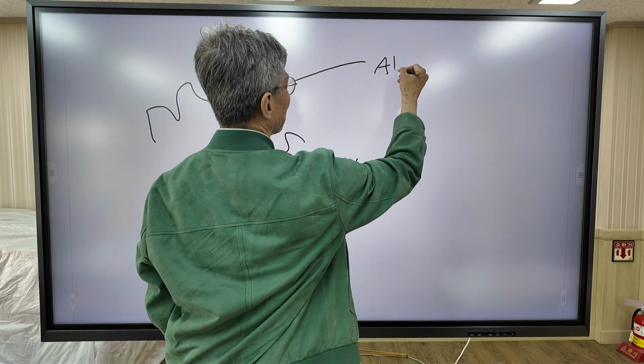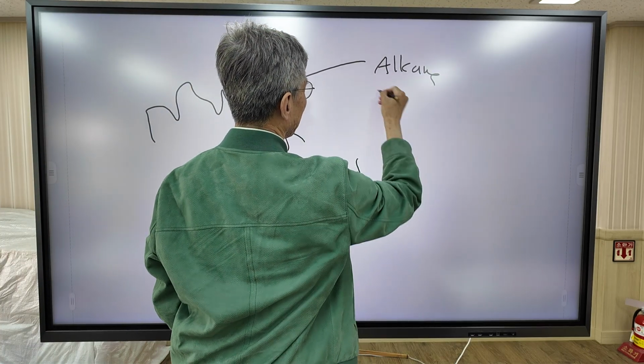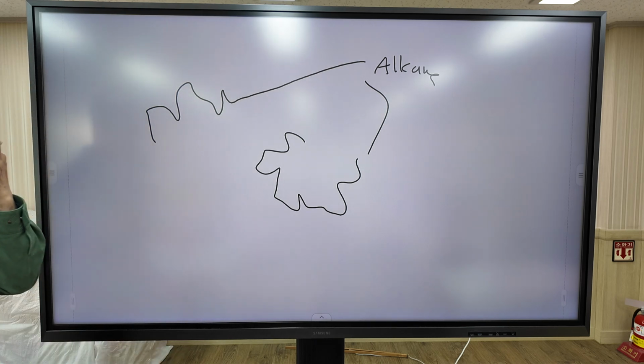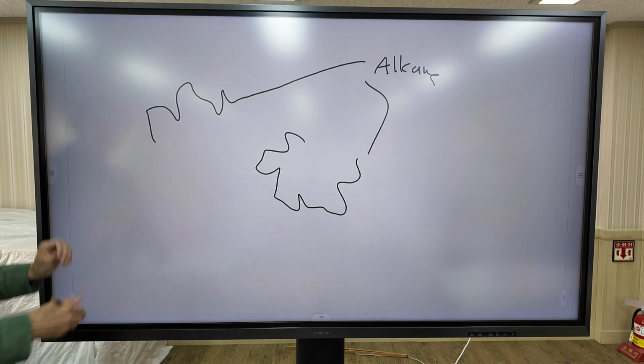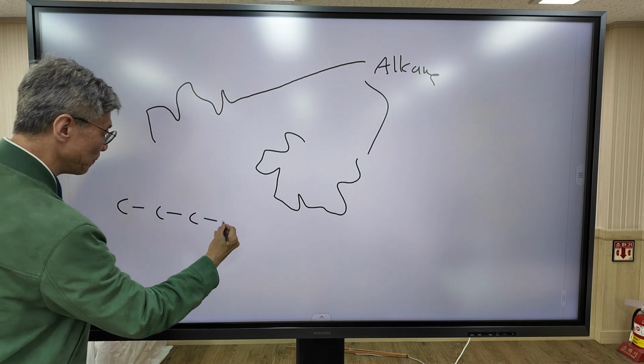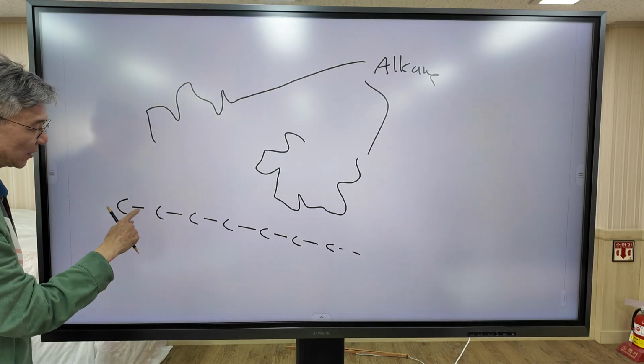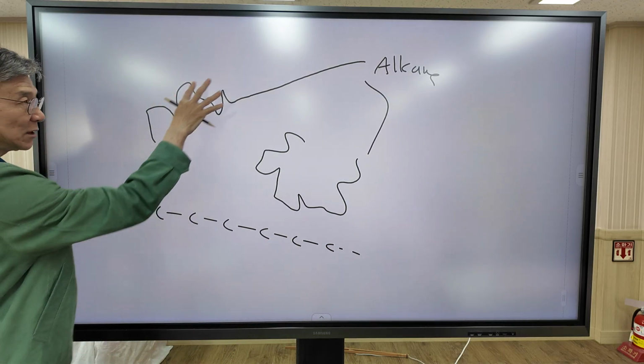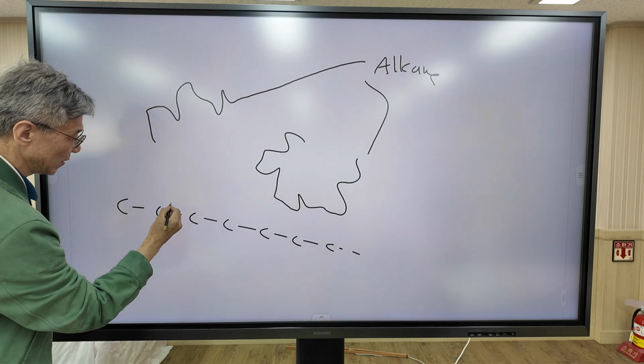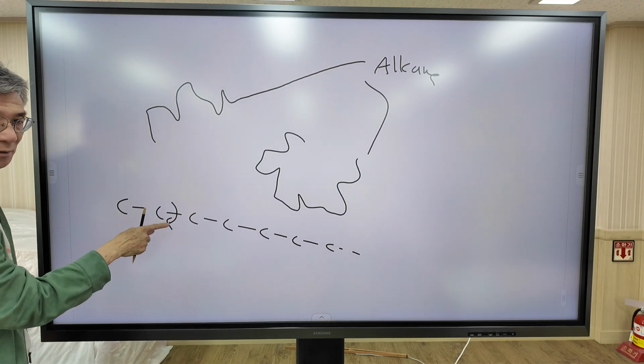This is alkane. Why do they have different shapes? Because of the free rotation, as I said before. All the C-C bonds are sigma bonds. In this molecule, free rotation occurs at this point.